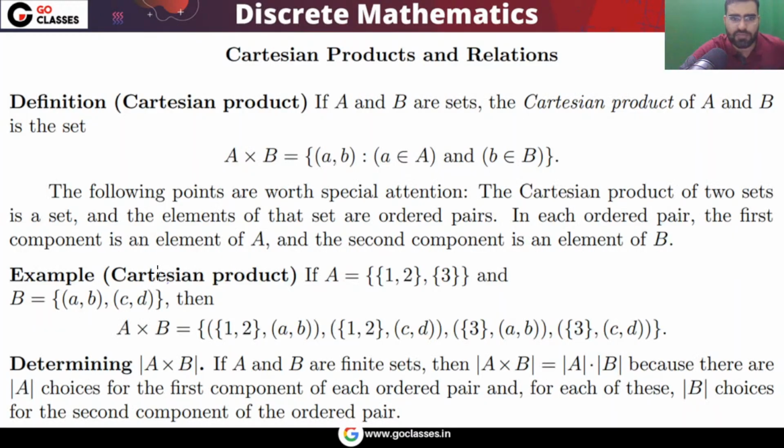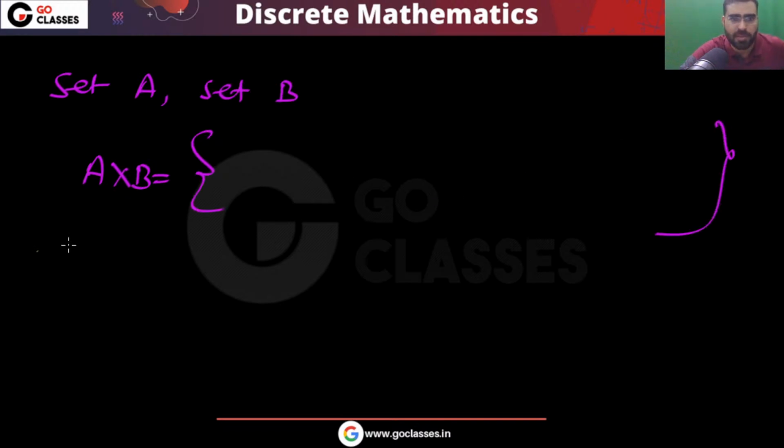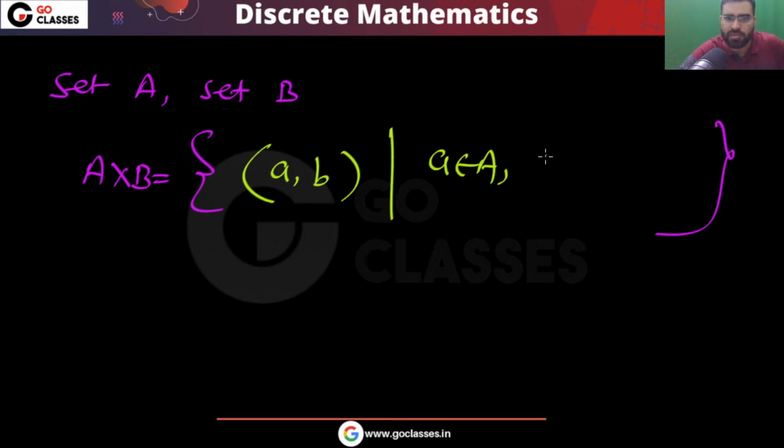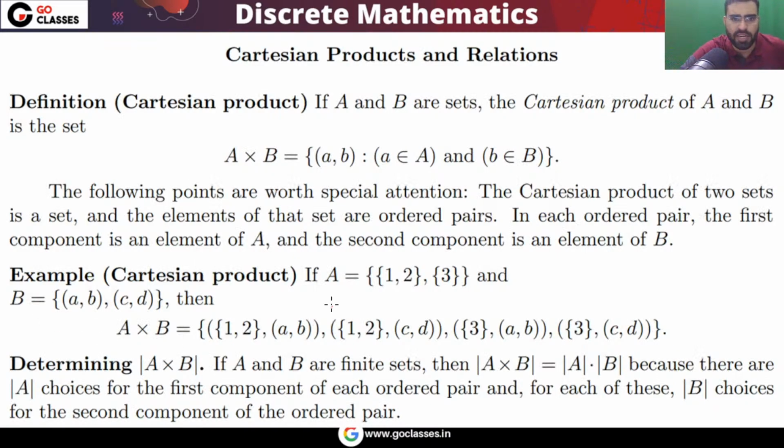So what is a relation? First of all, the Cartesian product concept we have already seen in the last lecture, you can watch it. What is a Cartesian product? If you have a set A and a set B, then what is A cross B? A cross B will be basically a set of ordered pairs. Remember, you will have ordered pairs where the first element will come from set A, and the second element will come from set B. So this is the concept of Cartesian product.